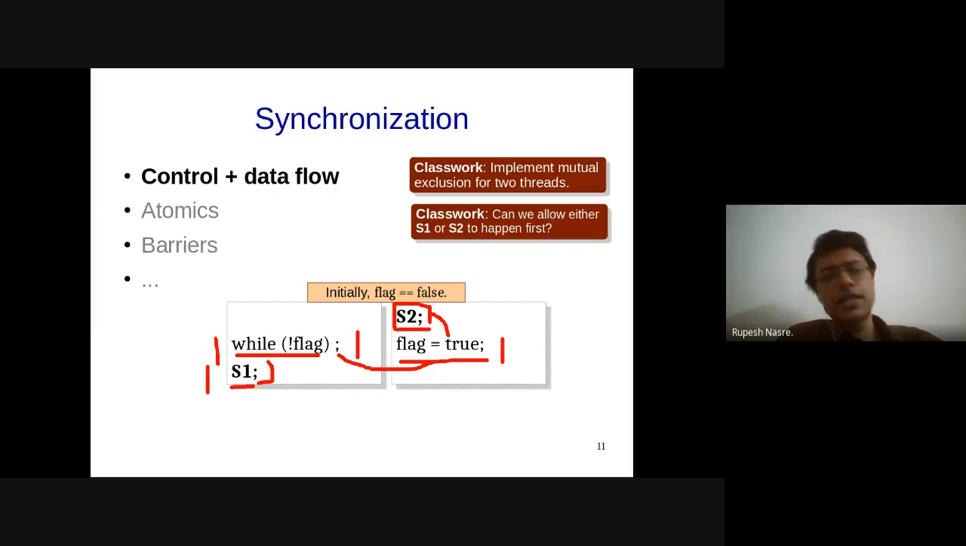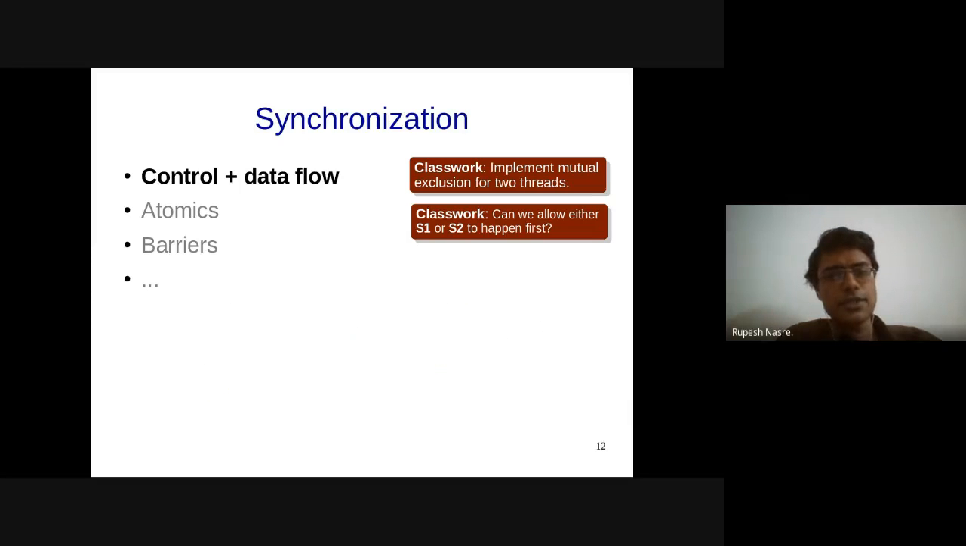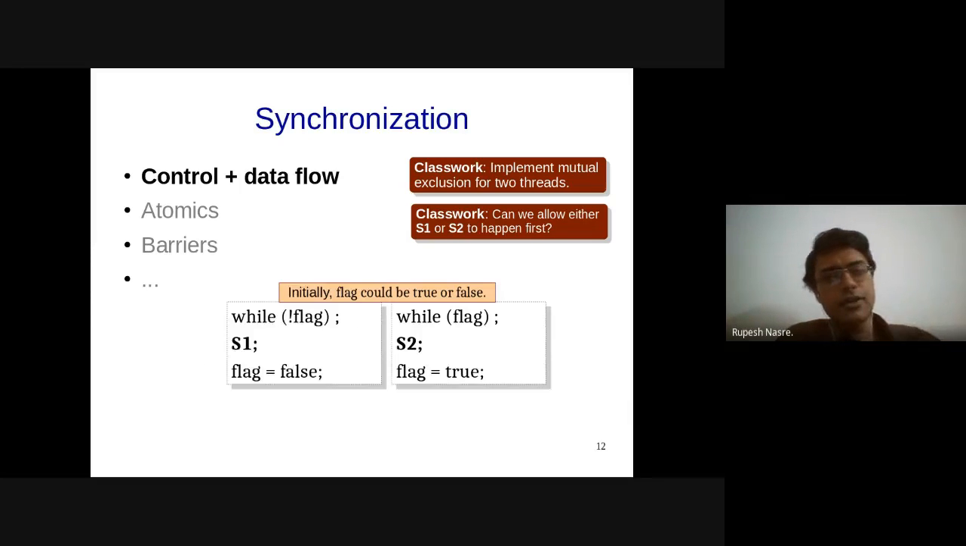Okay. So let's see. As you can see, this is a very simple code, but that itself is taking some time for us. So I'm going to take your suggestion and I'm going to do this. Initially, the flag could be arbitrary, and then I have this symmetric code, very similar to what some of you have written. While flag, I'm going to wait, then I execute S2 and then flag equal to true, and the opposite code in thread 1. Right? And that is going to make sure that if initially it is false, then I'm going to come out of this loop. I'm going to execute S2 and then flag equal to true.